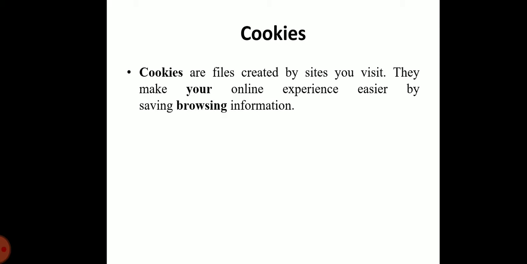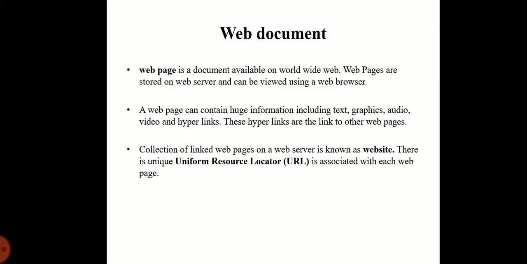The server includes the cookie in the response that is sent to the client. When the client receives the response, the browser stores the cookie in the cookie directory, which is sorted by the server domain name.